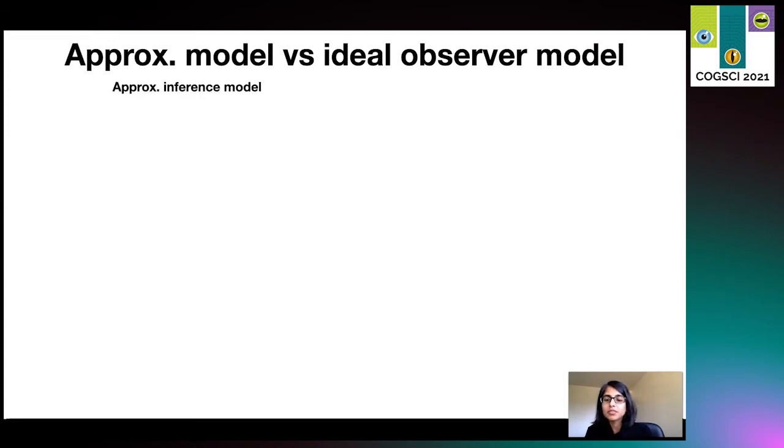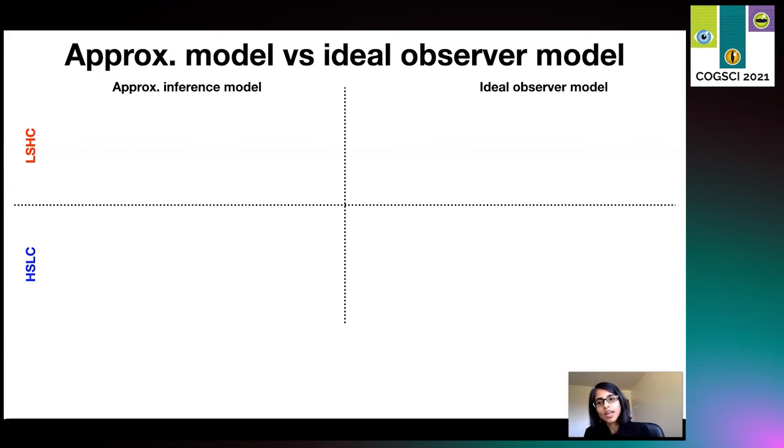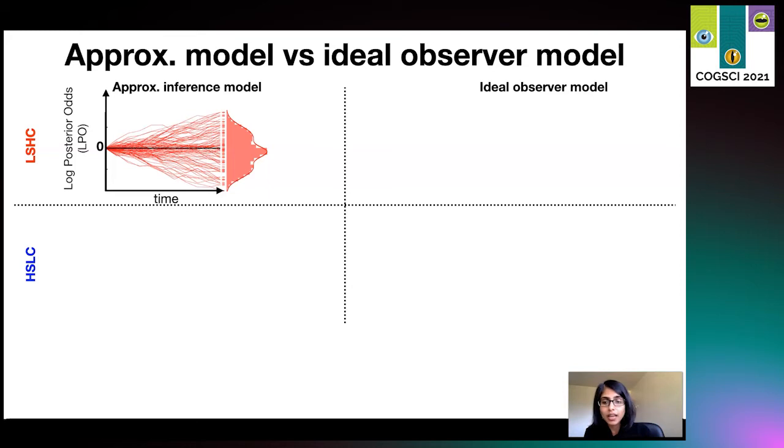So we show the approximate inference model on the left, the ideal observer on the right, the low sensory high category condition on the top row and the high sensory low category condition in the bottom row. Now the evolution of the log posterior odds over time across trials is shown here by thin red lines for the LSHC condition. Each line is one trial, and the distribution at the end shows the distribution over the final log posterior odds. Note that the strong feedback between the decision and the sensory area results in the log posterior odds being pushed further and further away from zero, denoted by the black line.